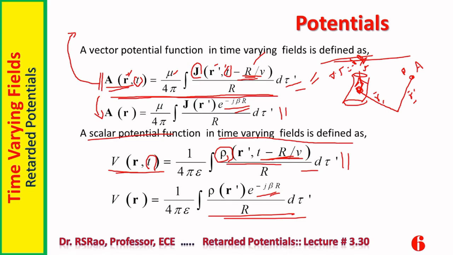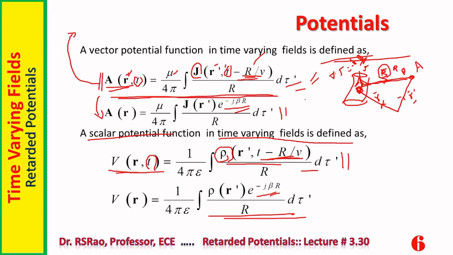Now if you connect these 2 points, source point with a field point, you have another vector. I have to give directions to R as well as R prime. Now if you connect source point to field point, then you are with another vector. This vector is usually indicated by capital R. Magnitude of this capital R is indicated by simply R.